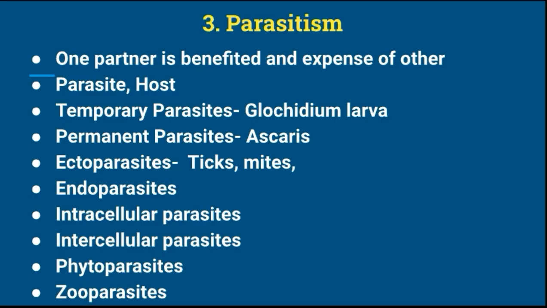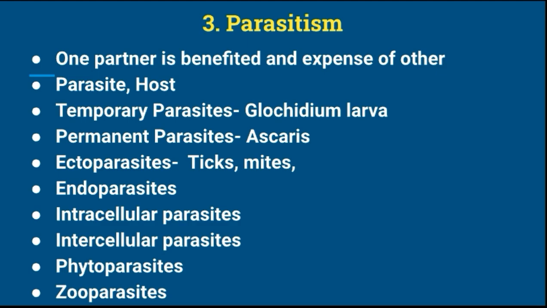Next is the permanent parasite. The animals which spend their entire life as parasites are called permanent parasites. For example, Ascaris as well as Taenia solium. You know very well Ascaris lumbricoides is generally found in the human intestine. So that is a permanent parasite.